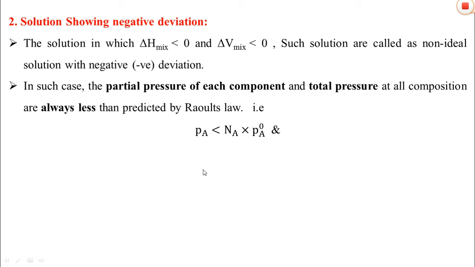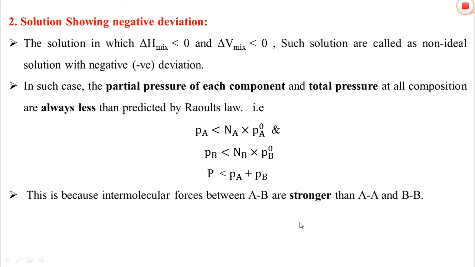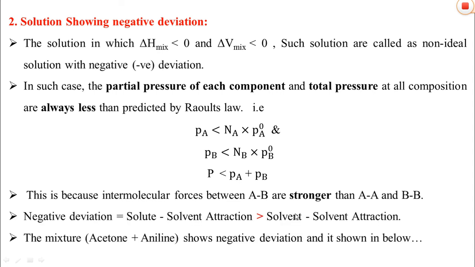Therefore, mathematically we can write PA is less than XA into P naught A, and PB is less than XB into P naught B, and the total pressure P is less than PA plus PB. All this happens because the intermolecular forces between A and B are stronger than those between A-A and B-B. The mixture of acetone plus aniline shows this type of negative deviation, and it's shown in the below diagram.